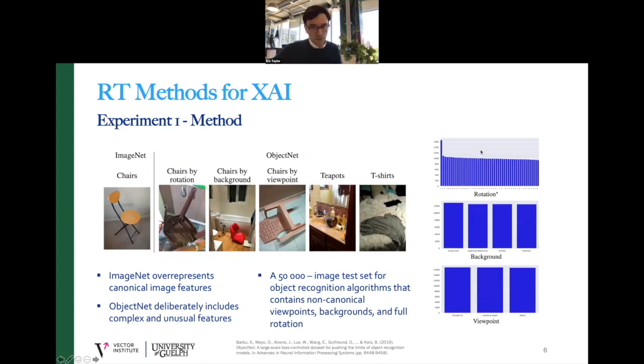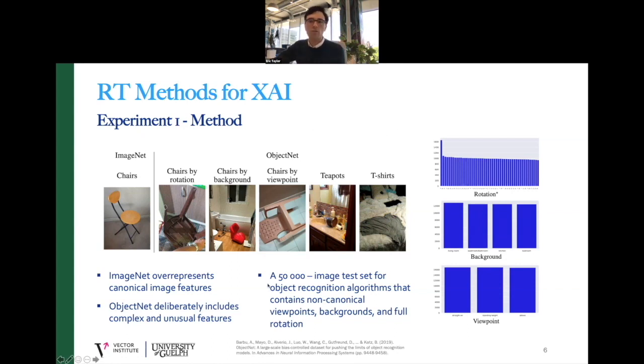So for our first experiment, we compared response time for images from ImageNet and ObjectNet, which is a test set designed to contain non-canonical object features that are generally absent from most training data for object recognition. So here's an image from the ObjectNet paper. Here is a standard ImageNet chair. It is a very canonical chair. And here are 5 versions of ObjectNet chairs. So you can see the ObjectNet chairs contain many images from odd angles or weird viewpoints on unusual backgrounds, things that you don't normally see in ImageNet.